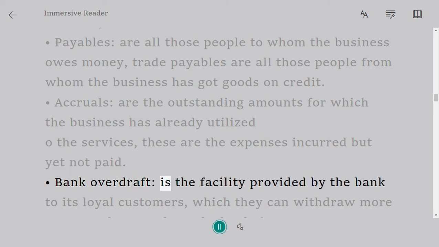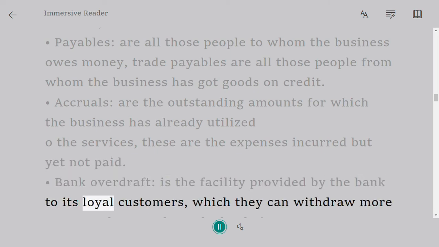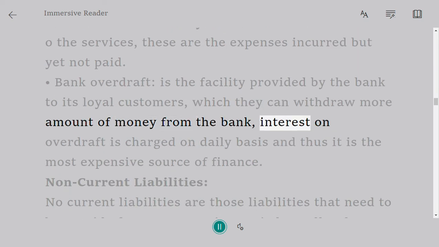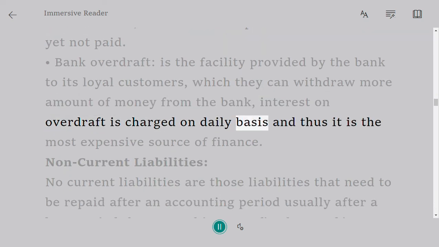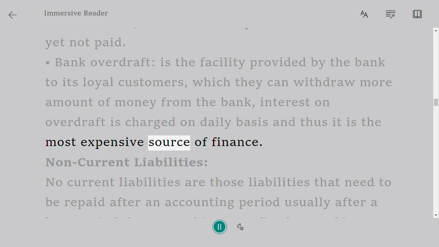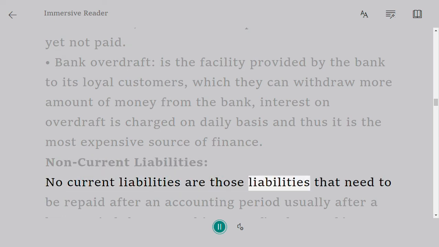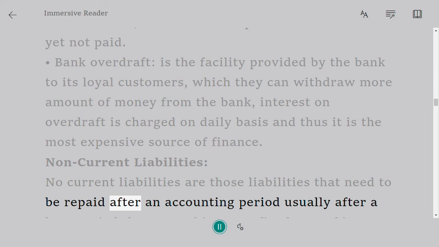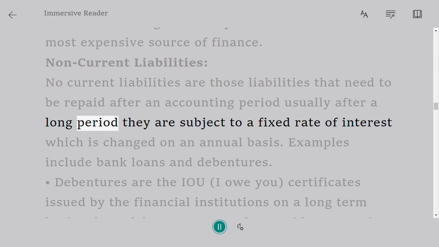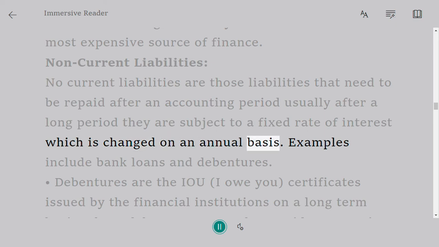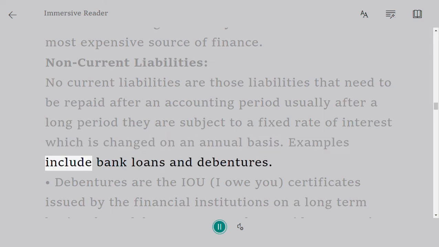Bank overdraft is the facility provided by the bank to its loyal customers, which they can withdraw more amount of money from the bank. Interest on overdraft is charged on daily basis, and thus it is the most expensive source of finance. Non-current liabilities. Non-current liabilities are those liabilities that need to be repaid after an accounting period. Usually after a long period, they are subject to a fixed rate of interest which is changed on an annual basis. Examples include bank loans and debentures.